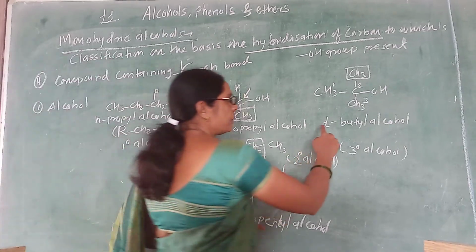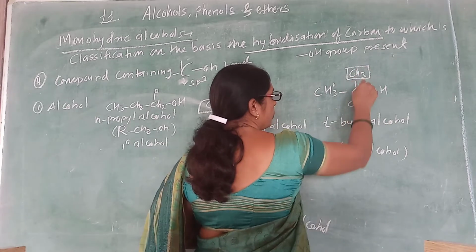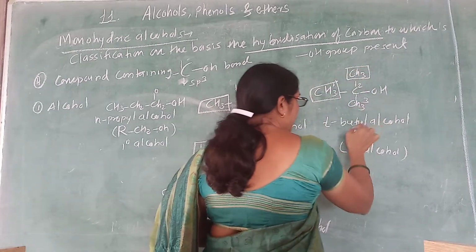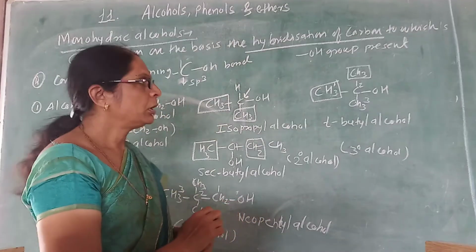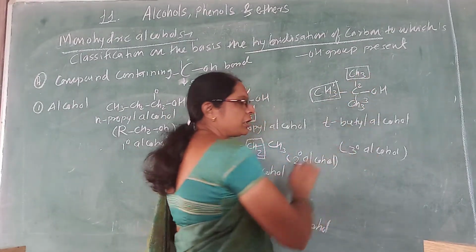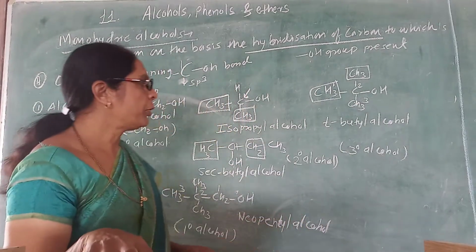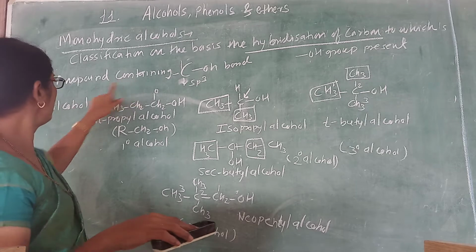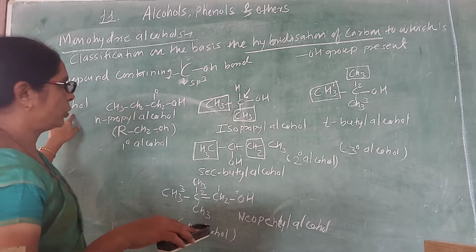When we consider the example of tertiary butyl alcohol, in tertiary butyl alcohol the carbon is attached to 3 methyl groups. So therefore I can use the prefix tertiary. The hydroxy is attached to a carbon which is attached to 3 carbons, so it is a tertiary alcohol. So that point was clear. We consider a compound containing a C-OH bond to be an example of an alcohol.